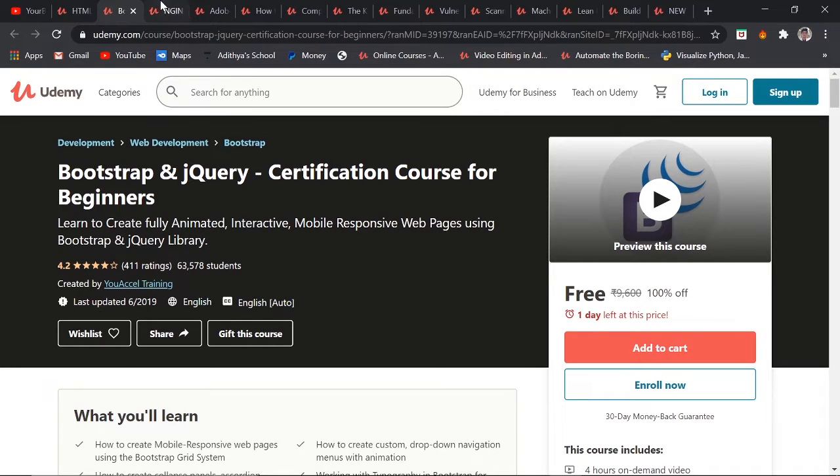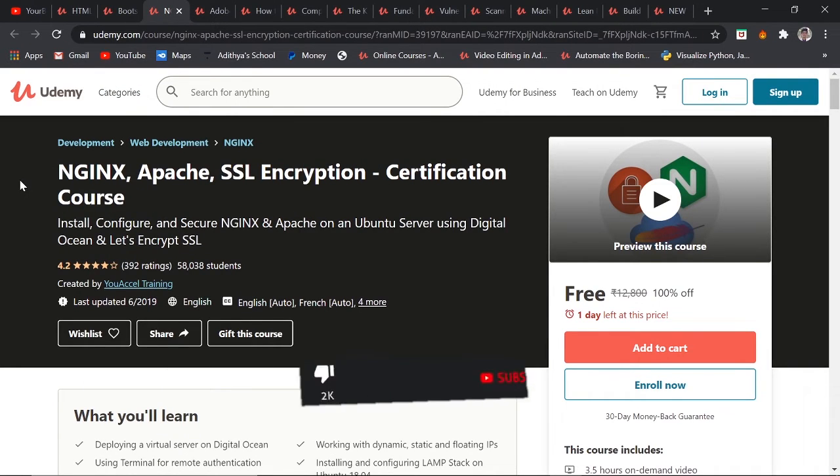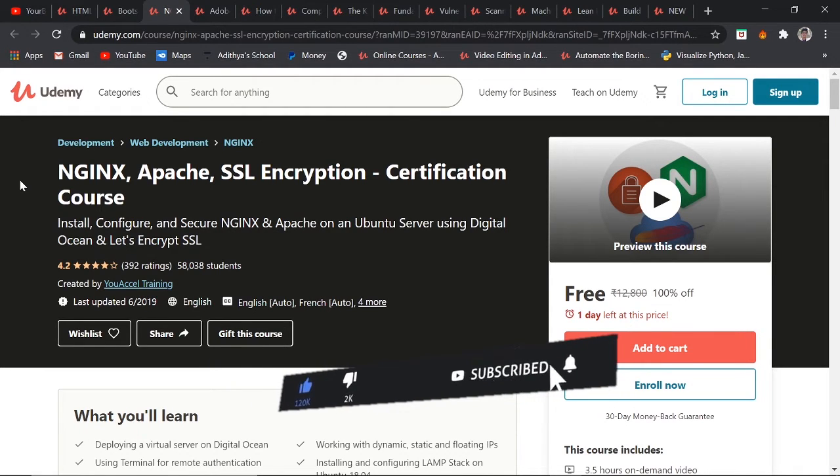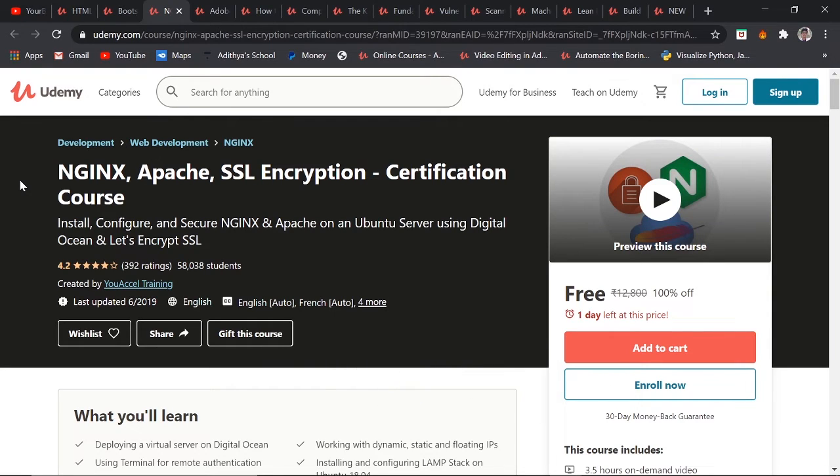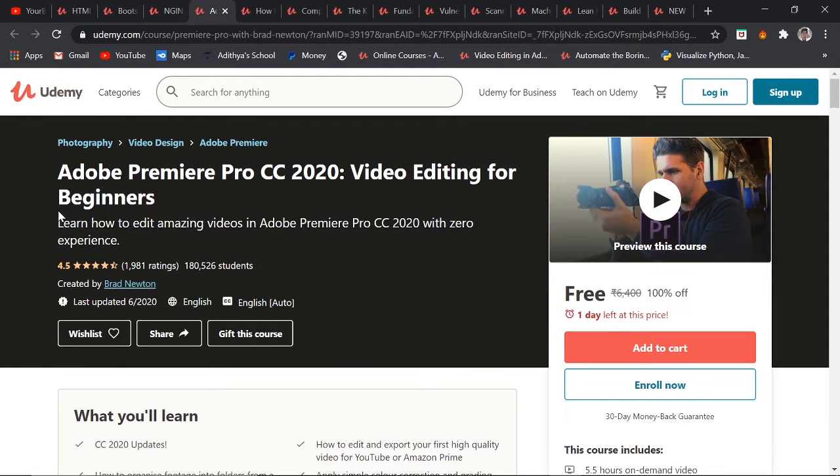At number 3 we have NGINX, Apache, SSL encryption certification course. SSL encryption nowadays has a bright future if you study it, so enroll for this course. And at number 4 we have Adobe Premiere Pro CC, and this is one of the best and most in-demand courses, and even the creator Brad Newton is famous in photography, so enroll for this course and get to go.